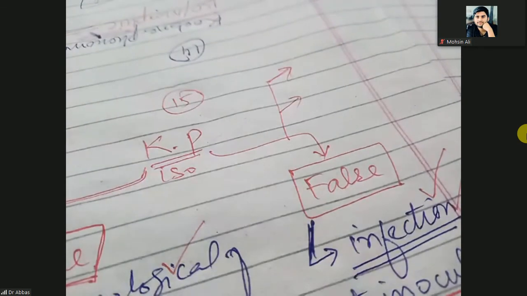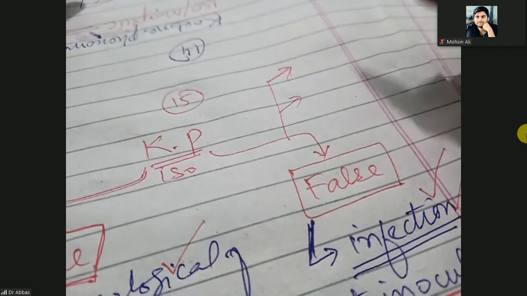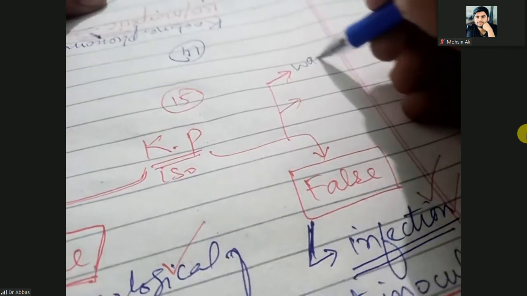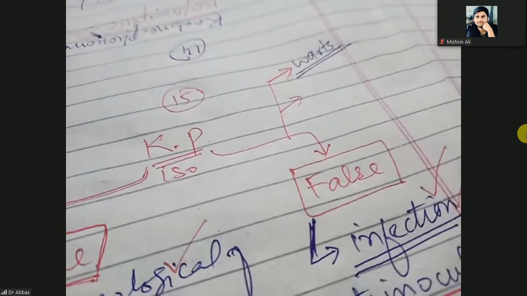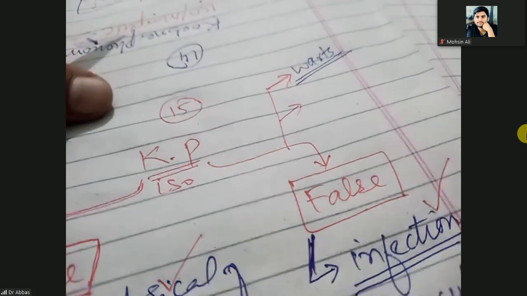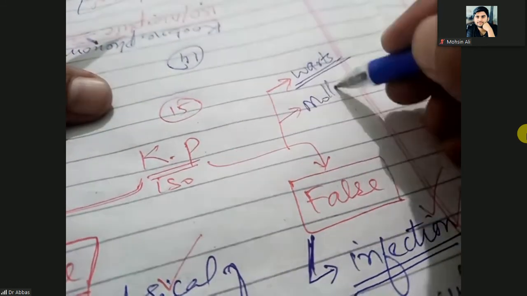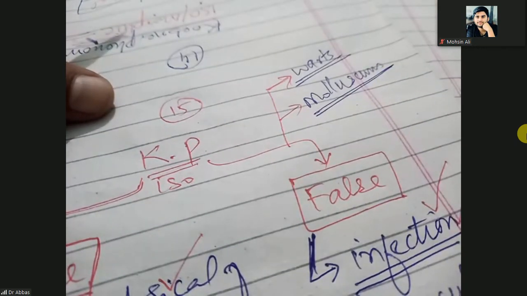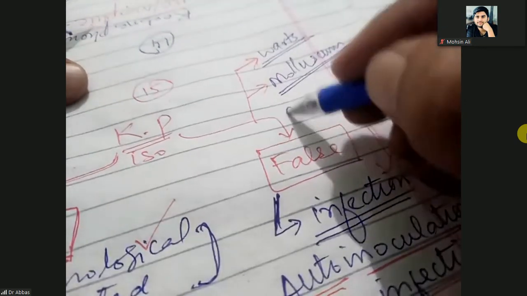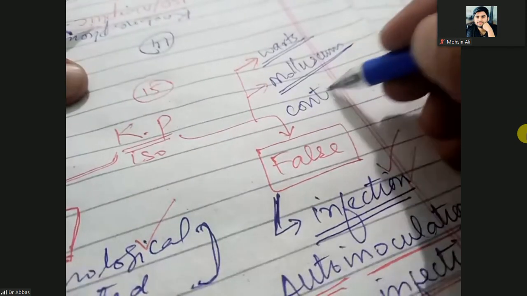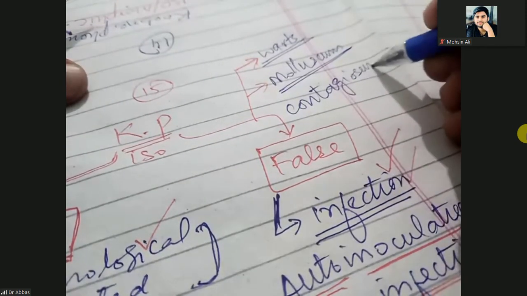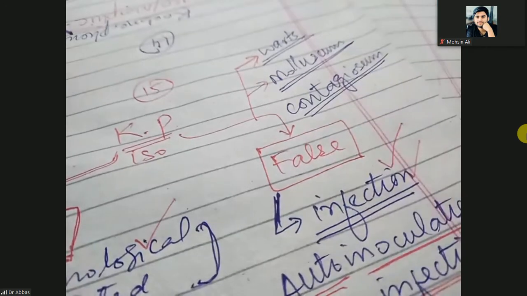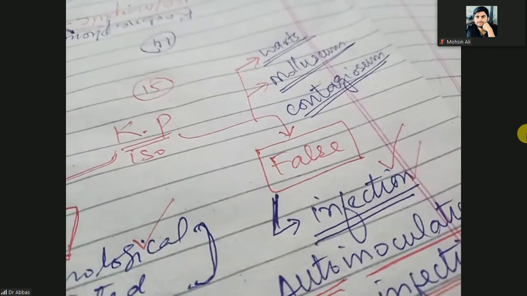Especially warts. Viral warts have the false Koebner phenomenon because it is a viral infection. Molluscum contagiosum too. Those are infections, and those are the false Koebner isomorphic phenomena.